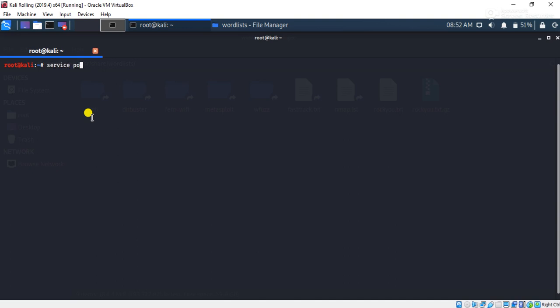Before starting this tool, you have to give the command service postgresql start. So why do I have to give this command? See, this framework basically works depending upon the use of a PostgreSQL database. So before starting the tool, we have to start the database so that you won't get any errors while using this tool, because sometimes it will show some errors. If you give this command every time, you won't get any errors.